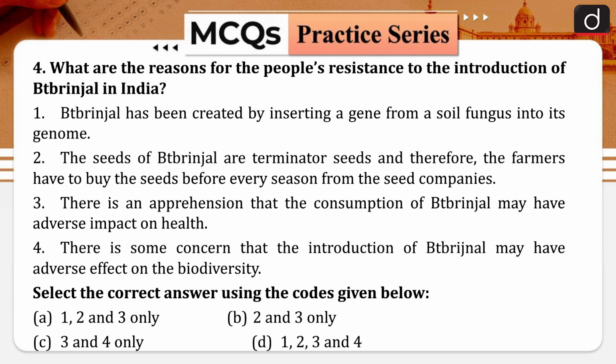What are the reasons for the people's resistance to the introduction of Bt brinjal in India? The first option is, Bt brinjal has been created by inserting a gene from a soil fungus into its genome. The second, the seeds of Bt brinjal are terminator seeds, and therefore the farmers have to buy the seeds before every season from the seed companies. The third, there is an apprehension that consumption of Bt brinjal may have an adverse impact on health.